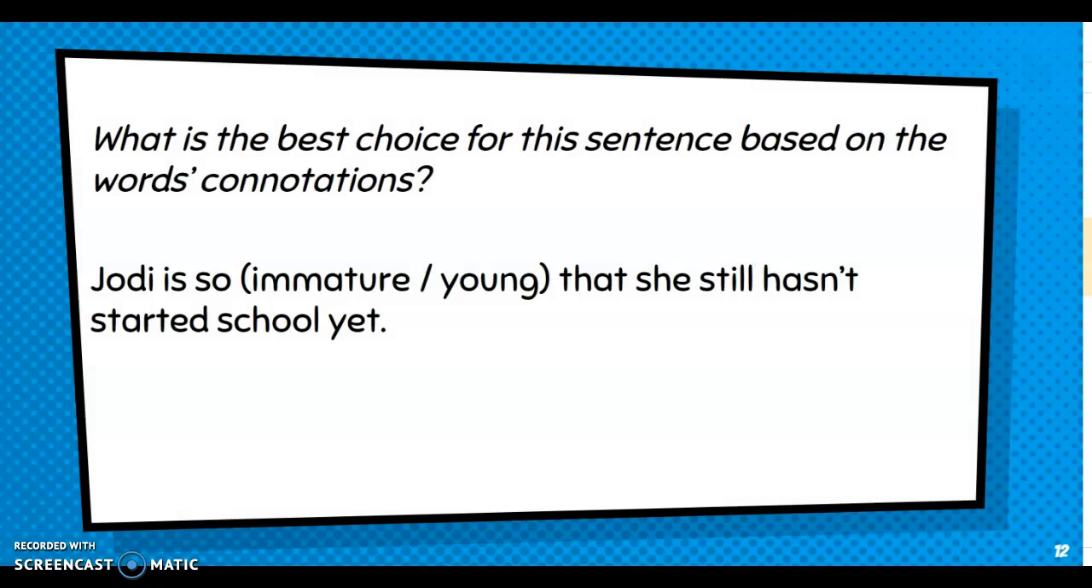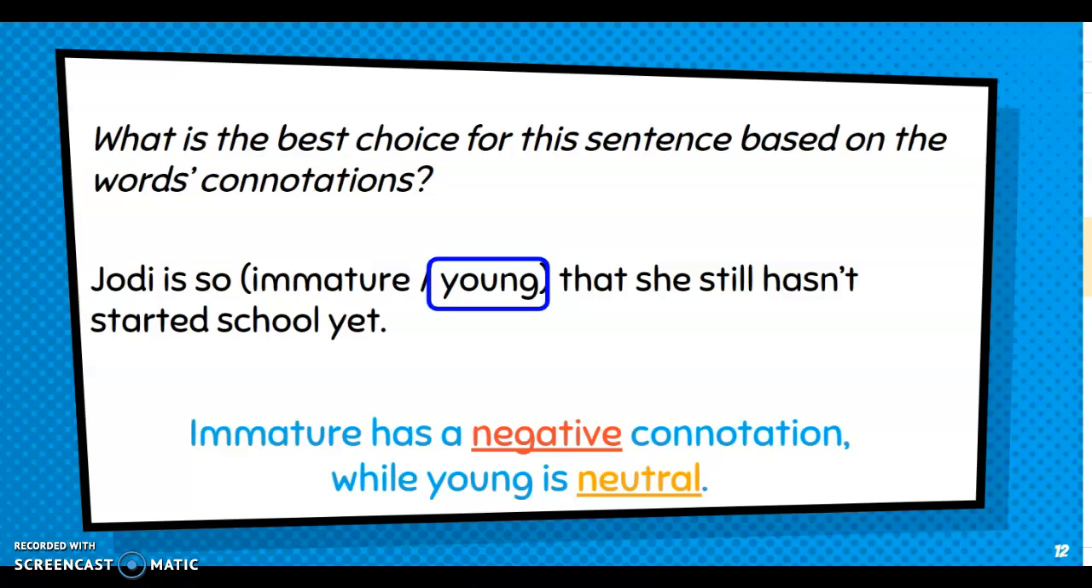Let's try this sentence. Jody is so immature or young that she still hasn't started school yet. What would you choose for this sentence? Immature or young? Oh, there's the bell. I would choose young. That has a much more positive connotation. Well, kind of neutral actually, a more neutral connotation, whereas immature is negative. It is blatantly negative. If somebody is immature, that's usually not a compliment.